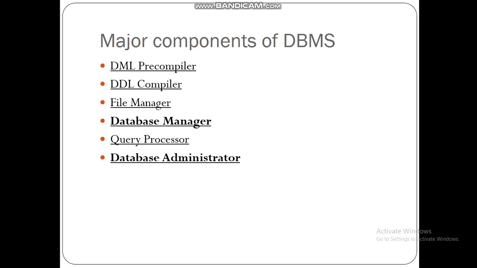Next is a very important component of DBMS, that is the database administrator, the DBA. The short form of database administrator is DBA. The DBA administers the three levels of the database in consultation with the overall user community.